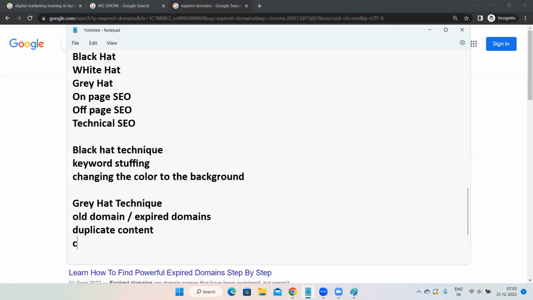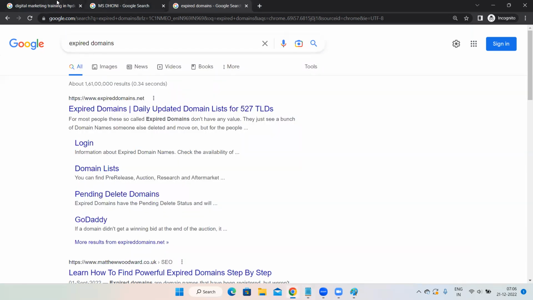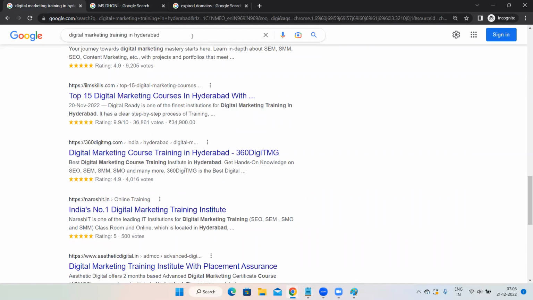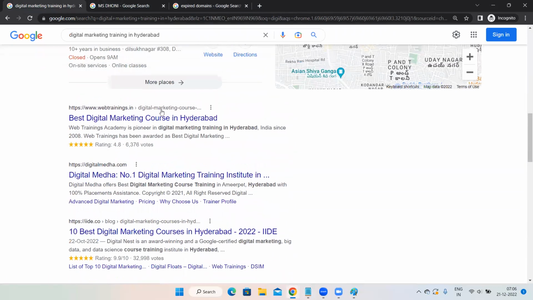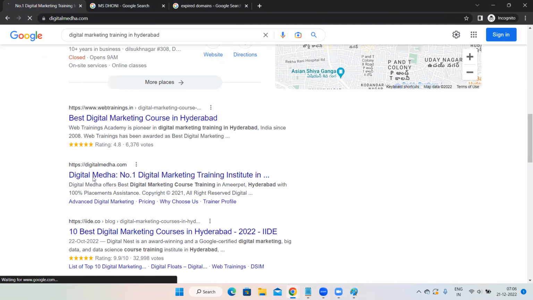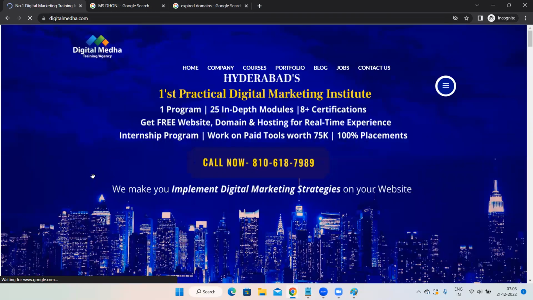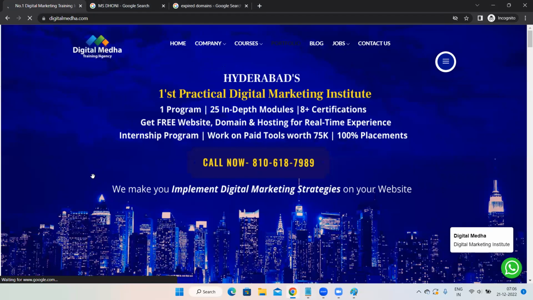Then one more gray hat technique is known as cloaking. Cloaking is nothing but, now you might have observed this. You have searched for a particular keyword and you have clicked on a particular website. The moment you click, you are redirected to some irrelevant data. Isn't it? Sometimes it happens. That is known as cloaking.